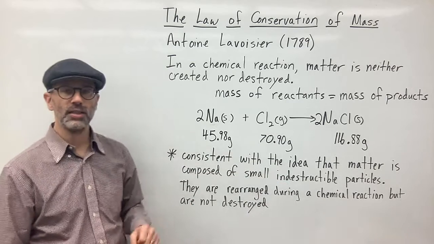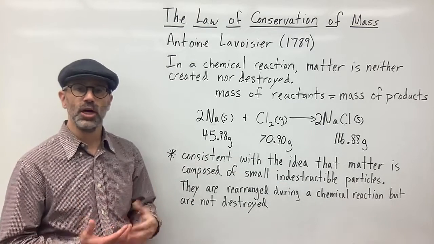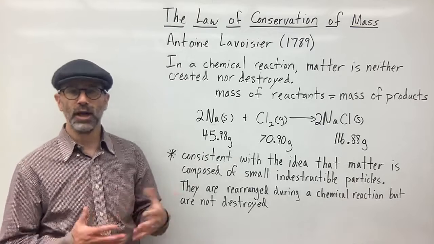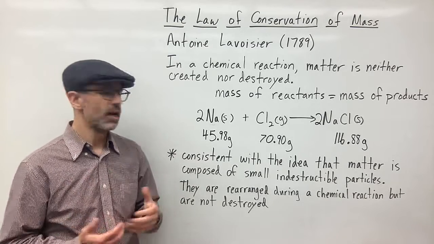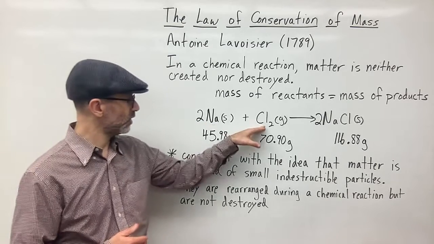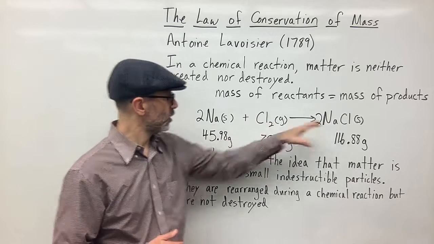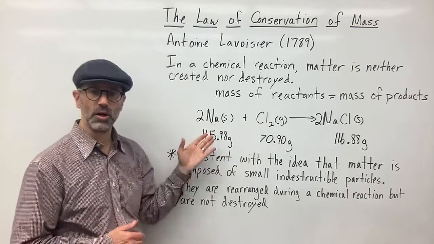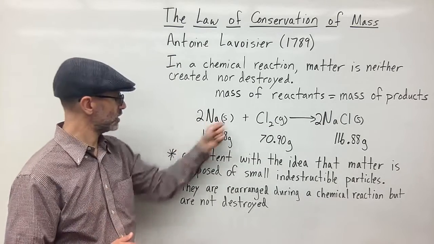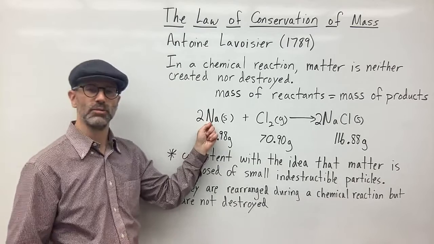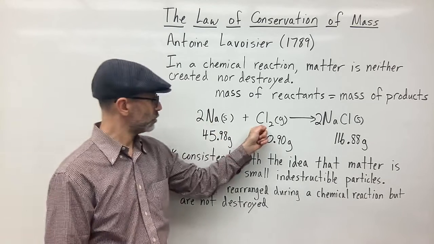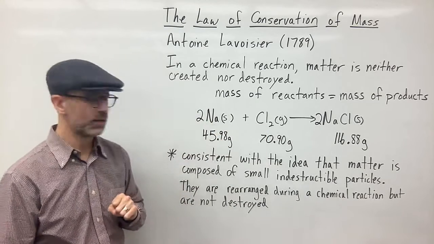Why? Because if the particles are not destroyed or created, but simply rearranged, then when you go from this to this to this, you should not lose any particles. It's just rearranged. So here you can see we have 2 sodium atoms reacting with 2 chlorine atoms.